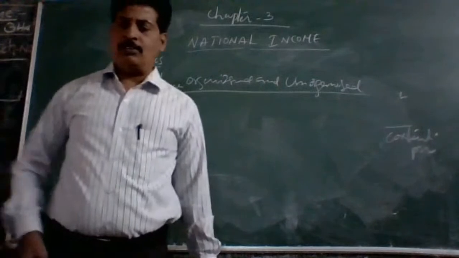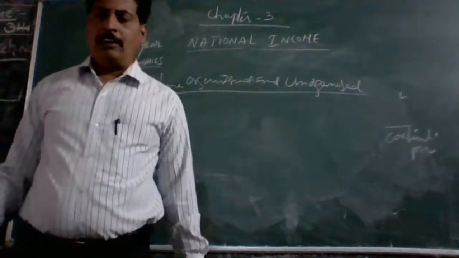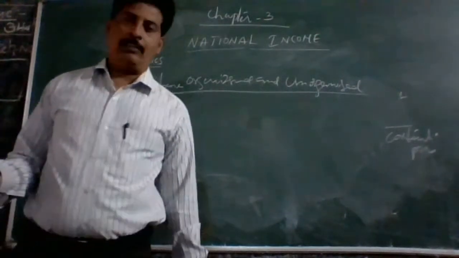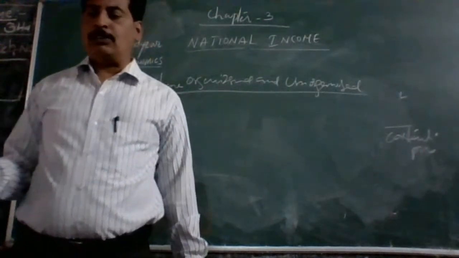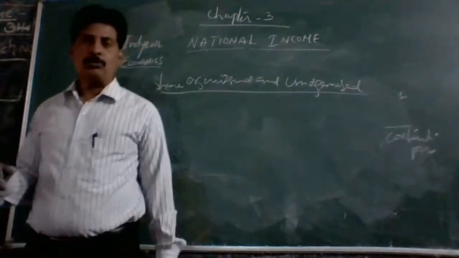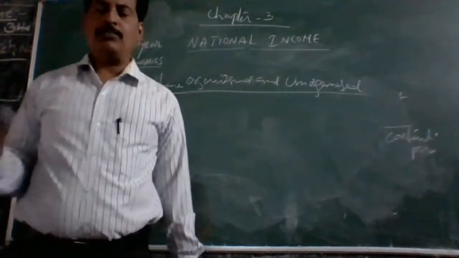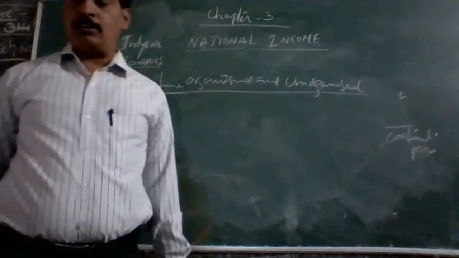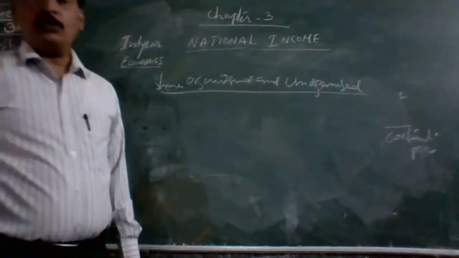Whereas the unorganized sector is defined as unincorporated enterprises and household industries other than the organized. Households and private individuals who are not maintaining any accounts and don't have any balance sheet will be called the unorganized sector.